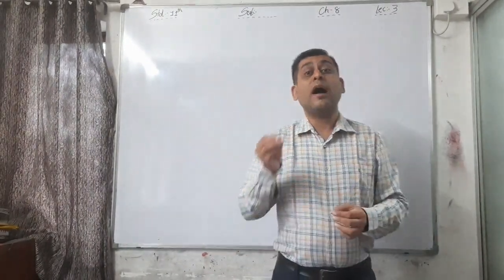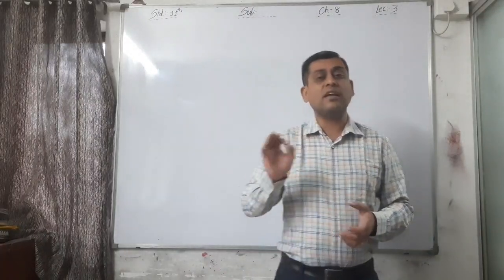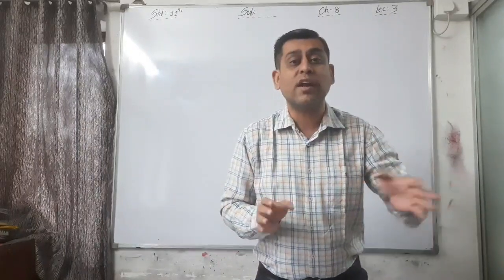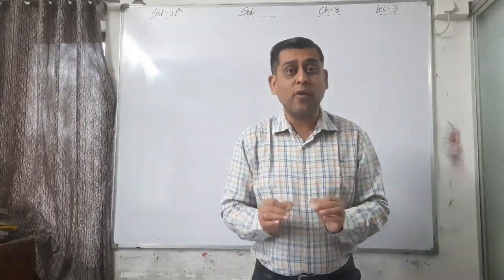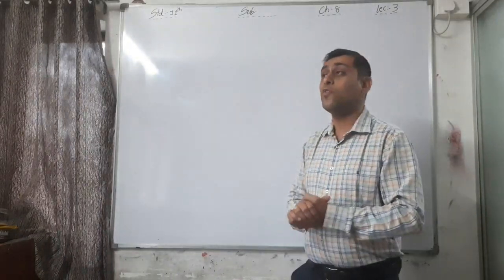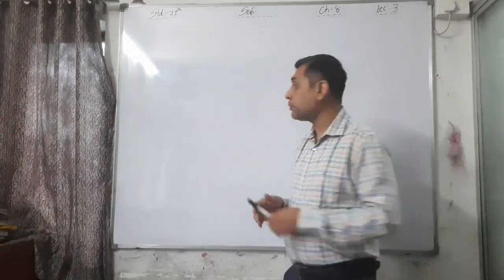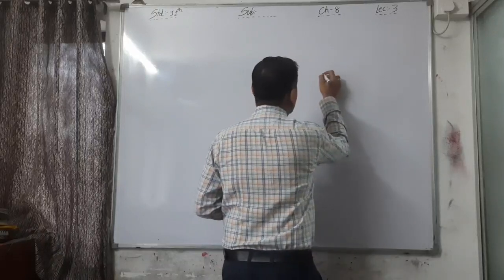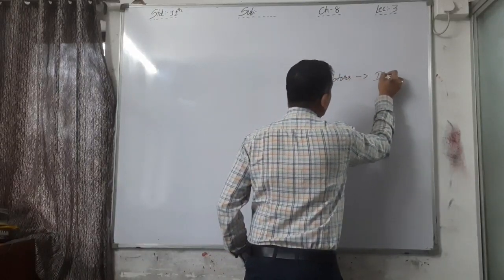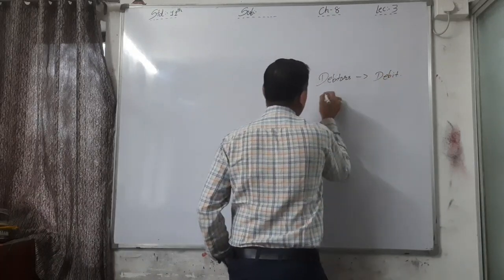Debtors always have a debit balance and creditors always have a credit balance. If I want to close that account, that means I want to reverse it.